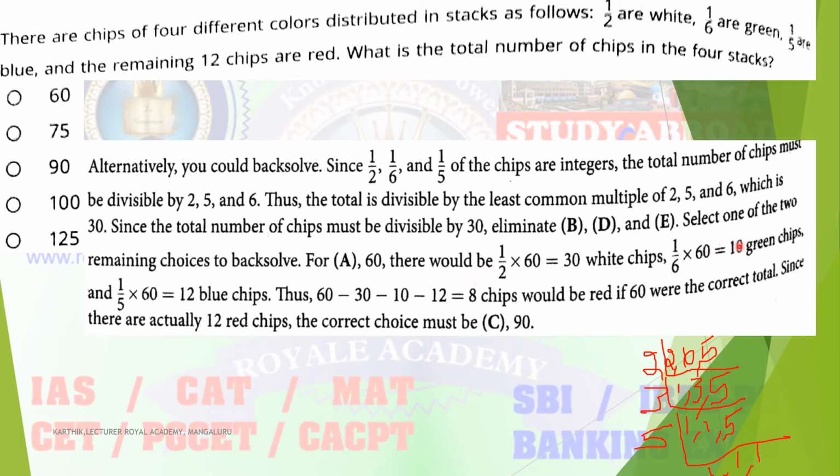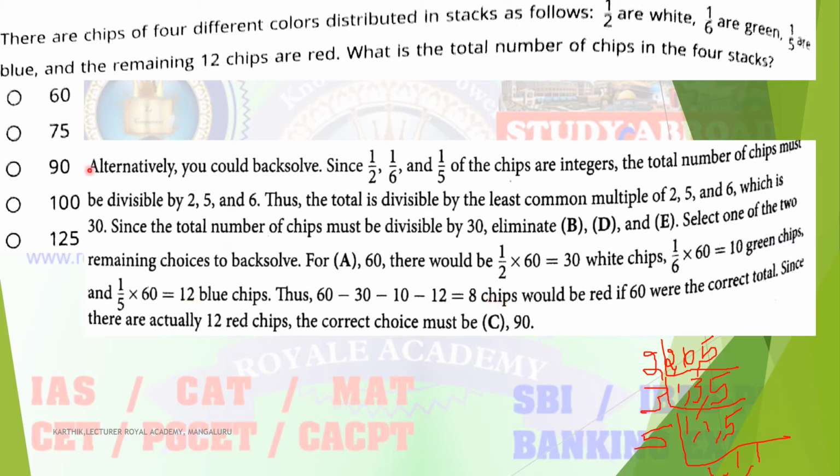Just add all these and subtract from 60. You should get the remaining chips as 12, which is given in the question. If it is not given, you just go for the next option. So total is 60 minus 30 minus 10 minus 12, you will get 8 chips.